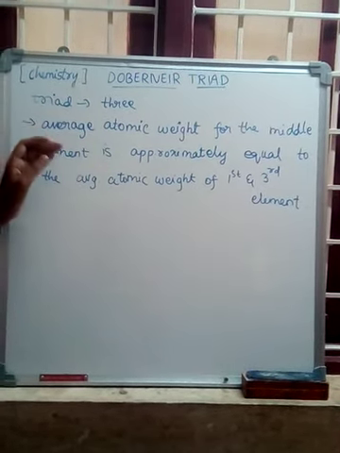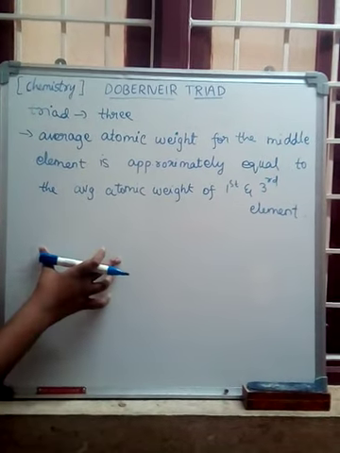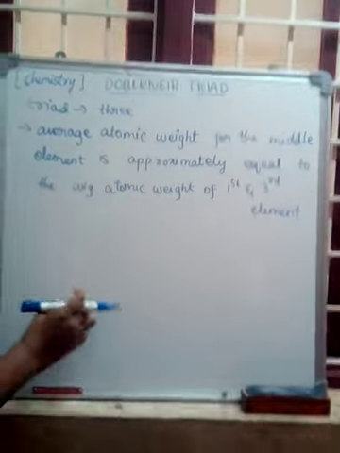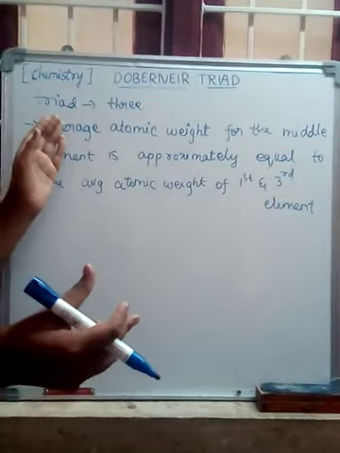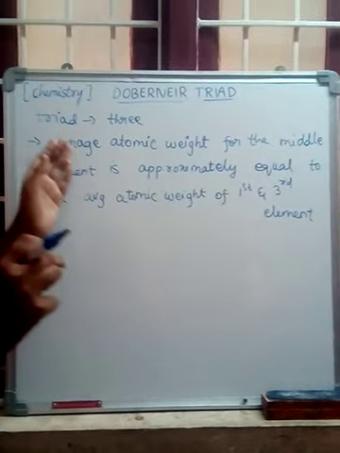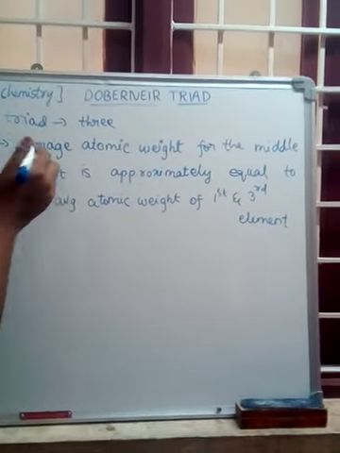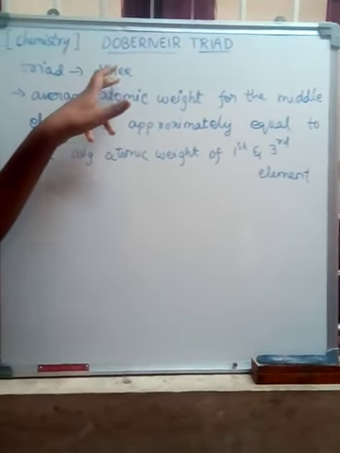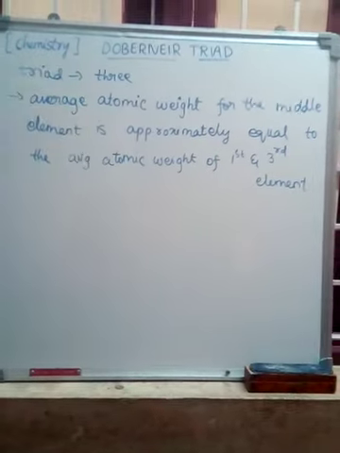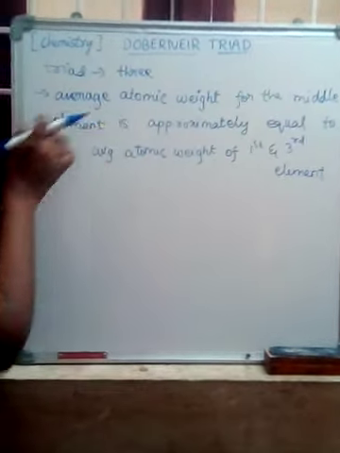Average means, if 2 elements are given, we have to add and divide by 2. How many observations are given, that many number we have to divide by. So here there are 3 elements in the Dobereiner experiment. That is the atomic weight of the middle element.